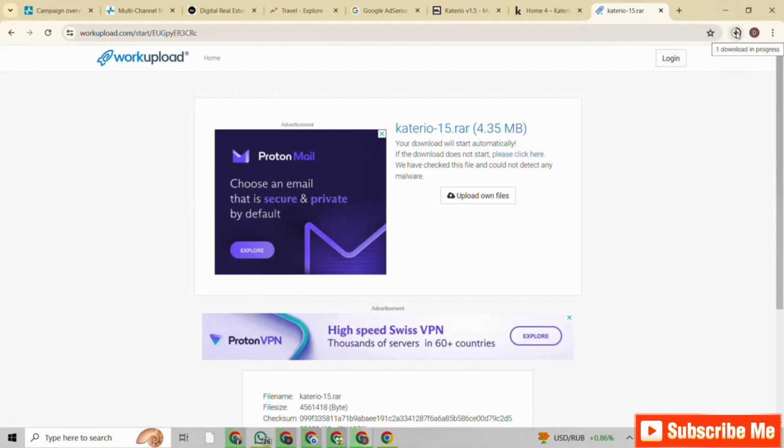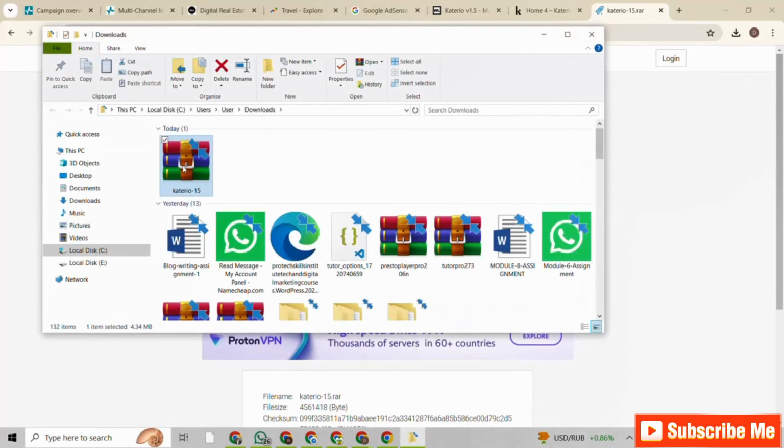So this is how you can go ahead to get your free theme, right? So yeah, this is downloaded already on my dashboard, right? So let's see where this particular theme is downloaded into. I tap on this folder icon. This is it right here.